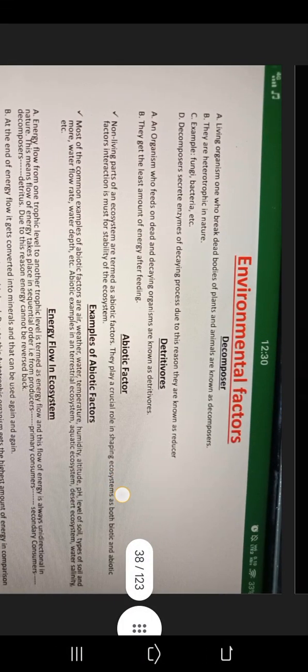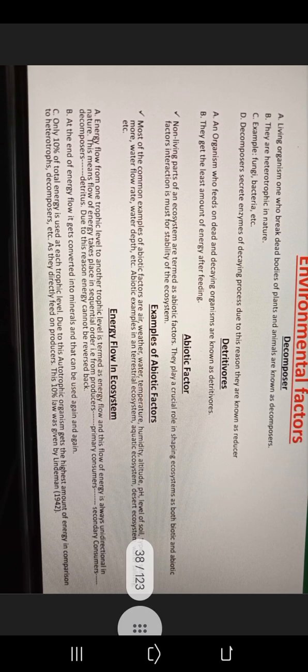Organisms that feed on producers are known as consumers. Consumers are further divided into three or more types. Primary consumers: one who directly feeds on primary producers, for example cow, goat, etc. Secondary consumers: those that feed on primary consumers. Decomposers, detritivores, abiotic factors.